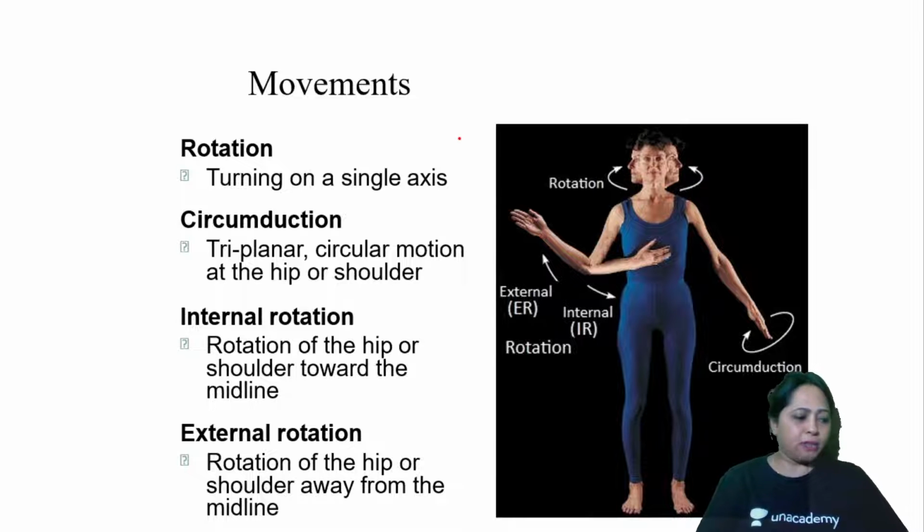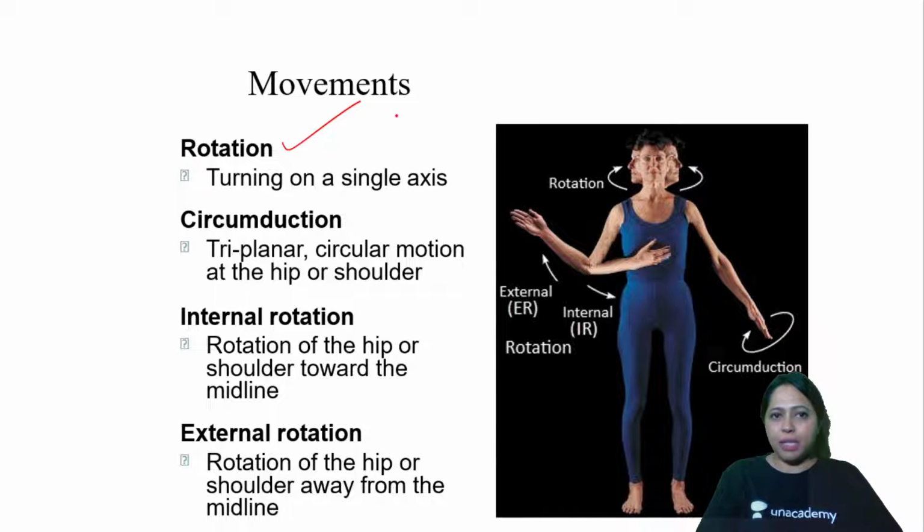We have some movements. This is the rotation. This is how you can rotate the head, because we have rotatory movements done by the cervical vertebrae. We have C1 and C2, which do the rotation.